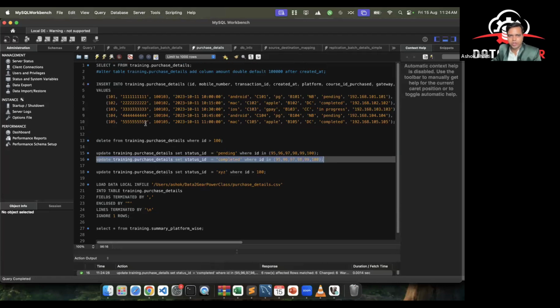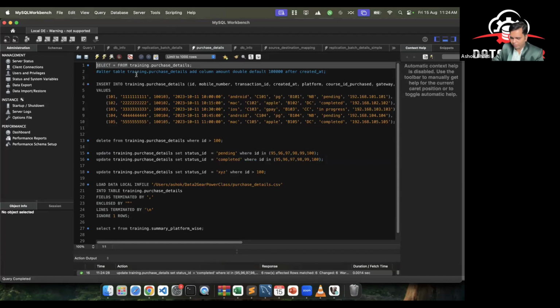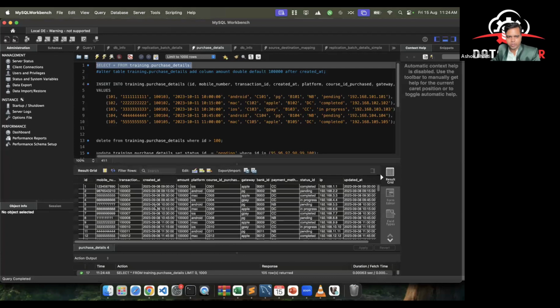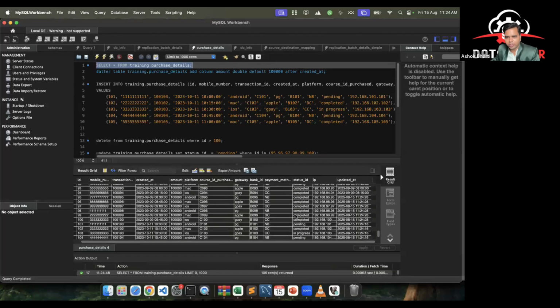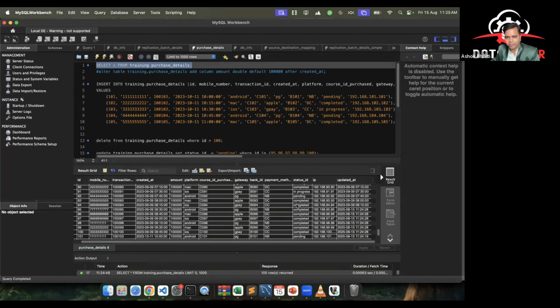Run done. Now let's see the data. And I wanted you to focus on this thing because when you will run this, you will get to know that yes, there is an update query. Whoever doesn't know SQL, along with that you will learn what update is and what select star is, group by, all those things. I ran this code. Now you can see we have more 5 rows here. 105, earlier it was 100 only. And if you see status, the last 6 status from 95 to 100, all this is completed. Earlier it was in pending state.